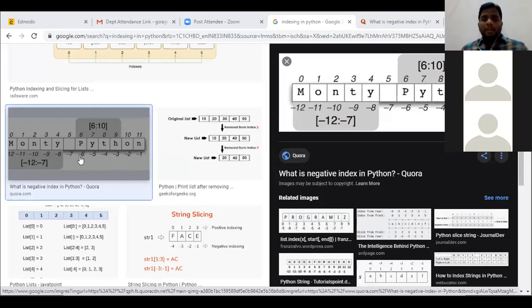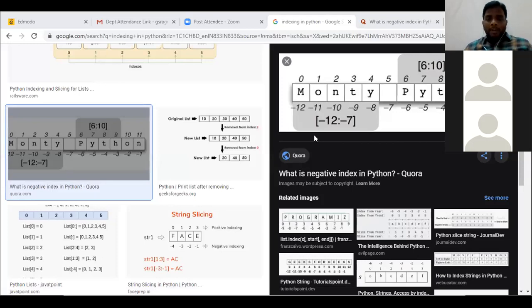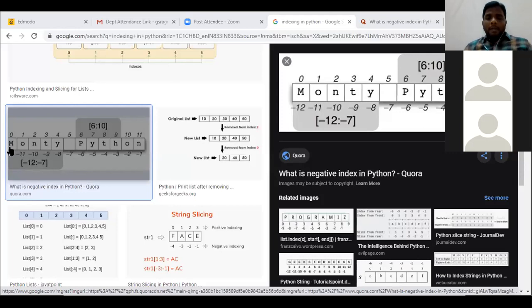Please respond, any one of you. What will be the value of a of 0? What will be the value of a of 3? The value is t. What will be the value of a of 6? The value is p.